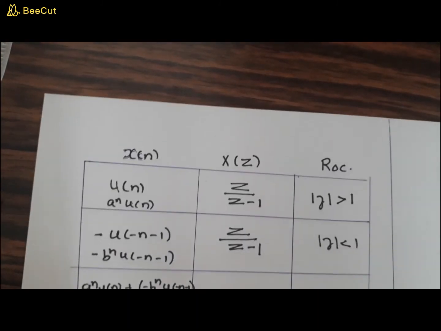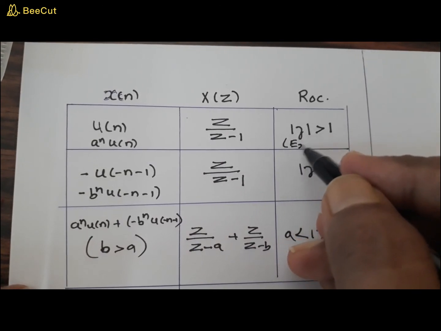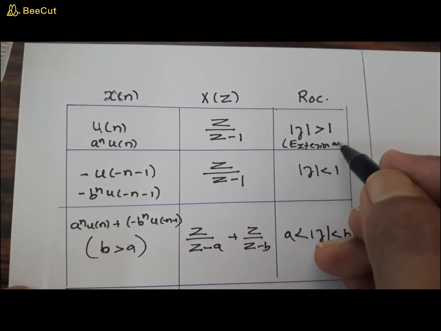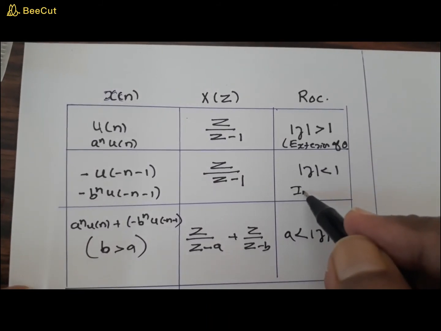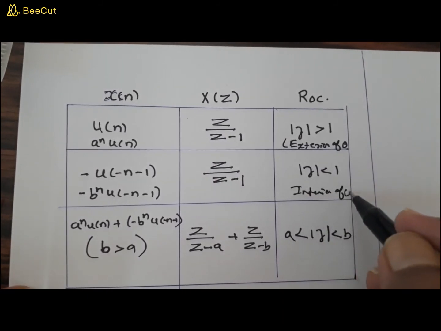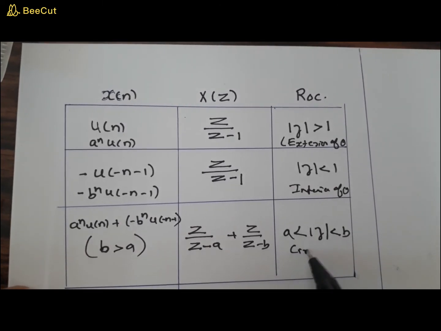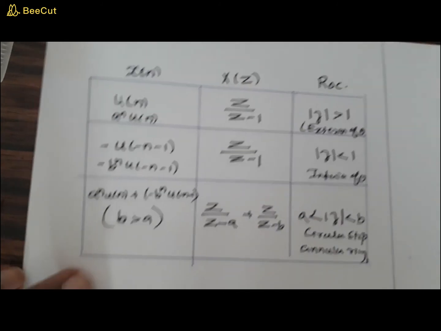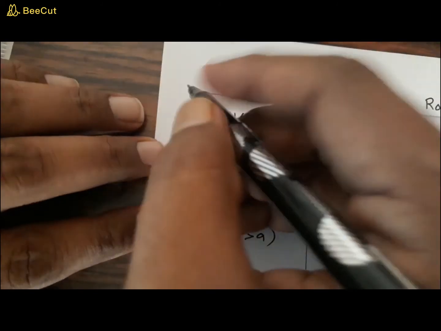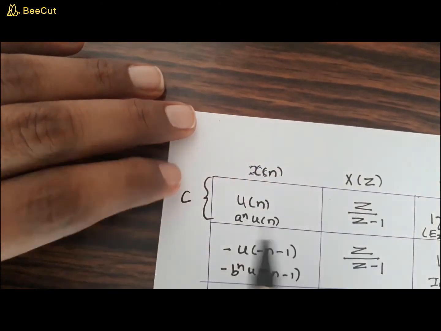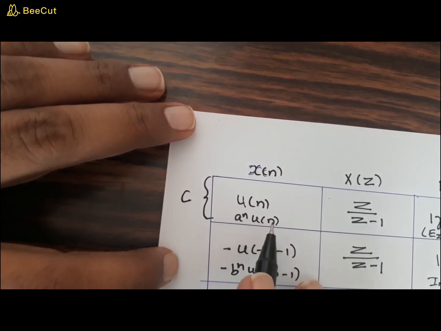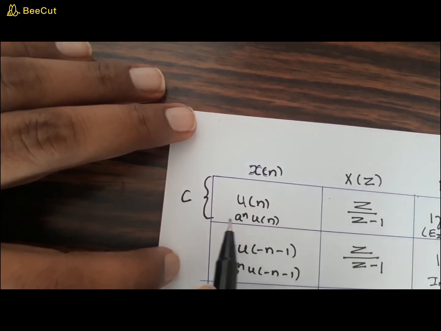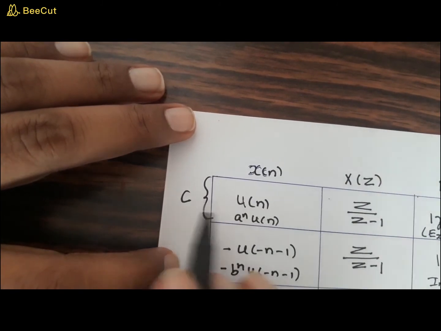Generally, we call this the exterior of a circle. This is called the interior of a circle, or this one we call a circular strip, or an annular ring. Now I'm just going to generalize this. What category of signal is this? This is a causal sequence. Why is this causal? Because it is u of n. Here also it is multiplied by u of n. That means it is a signal defined only in the positive half. So that is a causal signal.